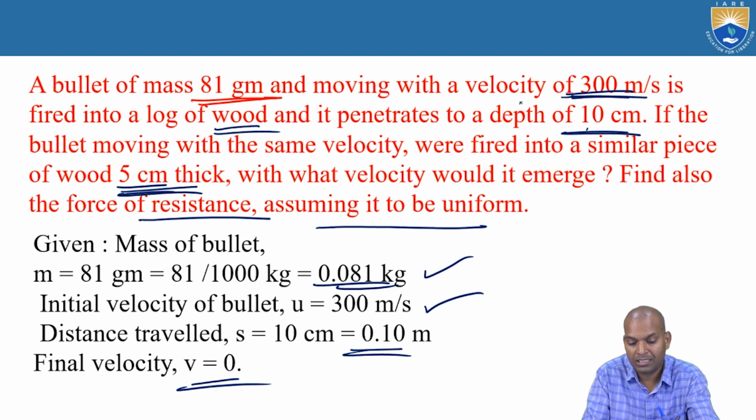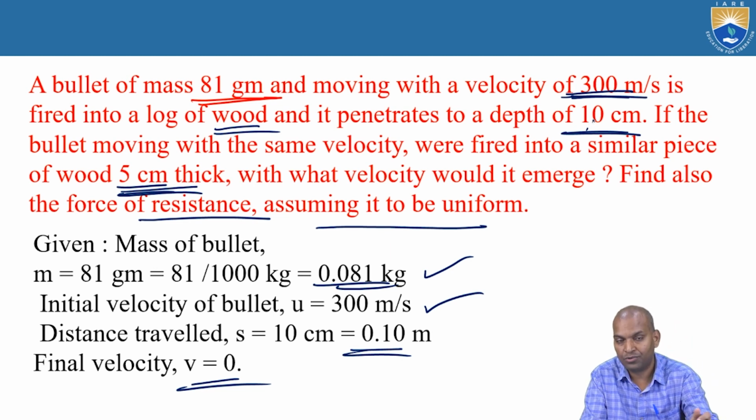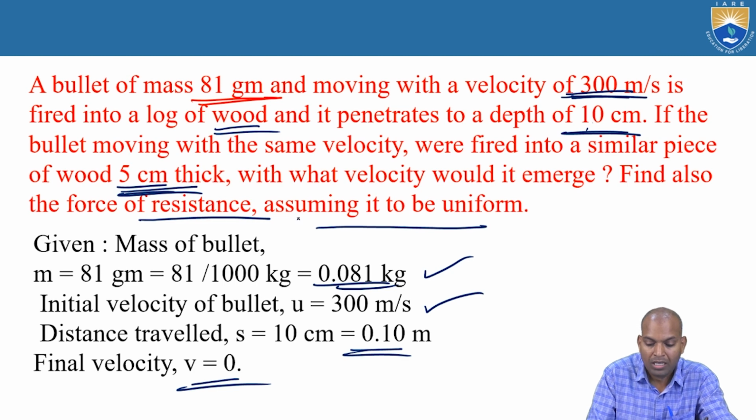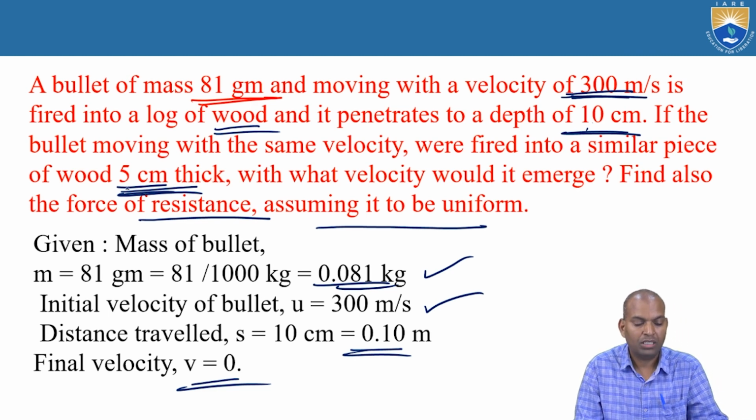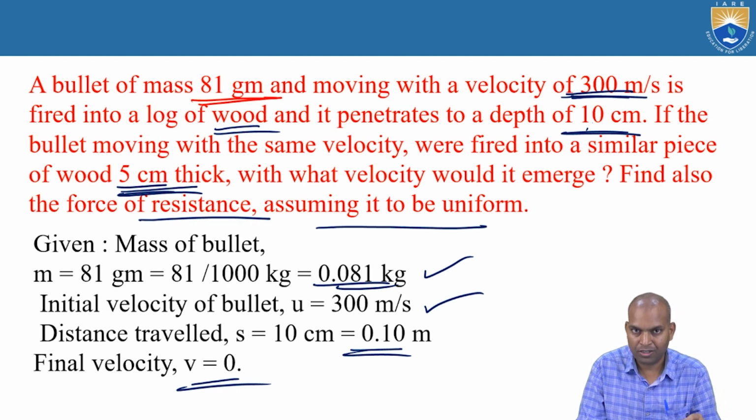Initially, the bullet penetrates to a depth of 10 centimeters. At that time, the final velocity becomes 0. Now, for the wood with 5 centimeters thickness, with what velocity does it come out? So this is the problem related to the data given here: mass, initial velocity, final velocity.